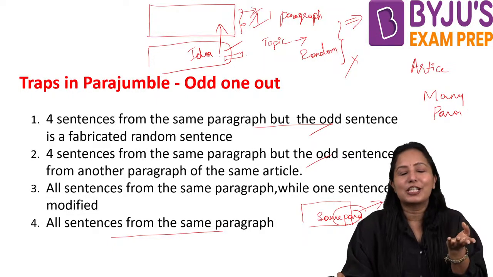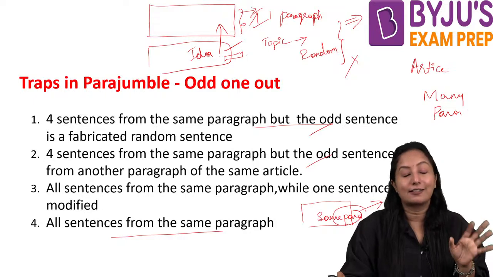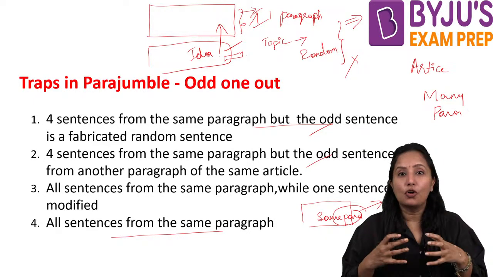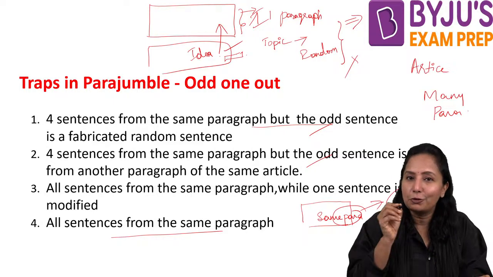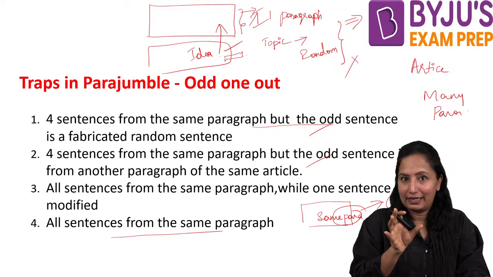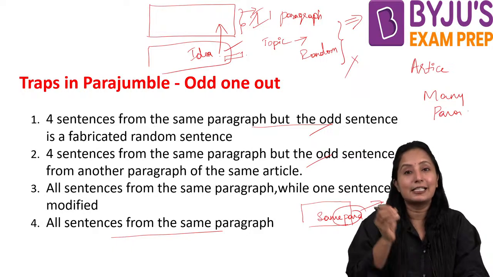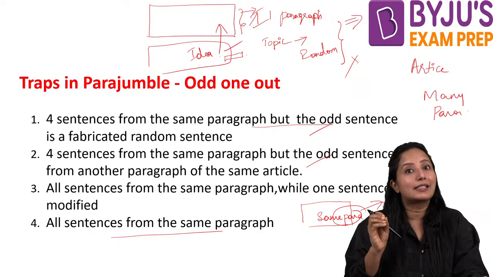So it may not just have 4 sentences, 5 sentences. We may have 6 sentences, we may have 7 sentences. So what they do is they try to pick up paragraphs, okay. From the paragraph only they will be picking up all the sentences.